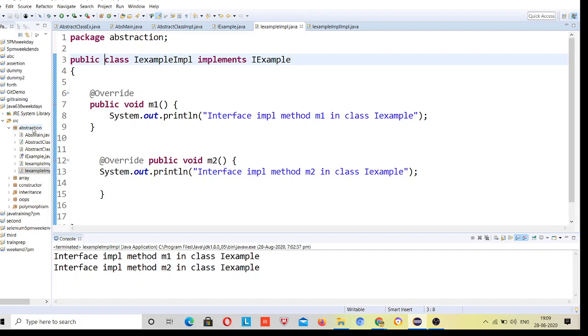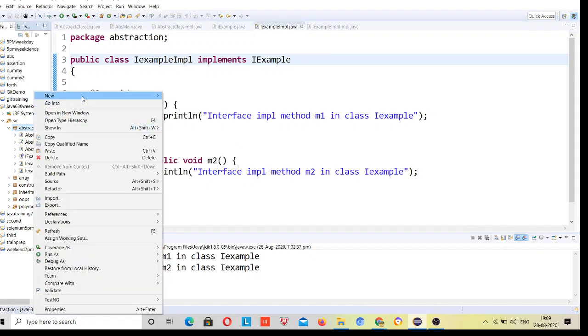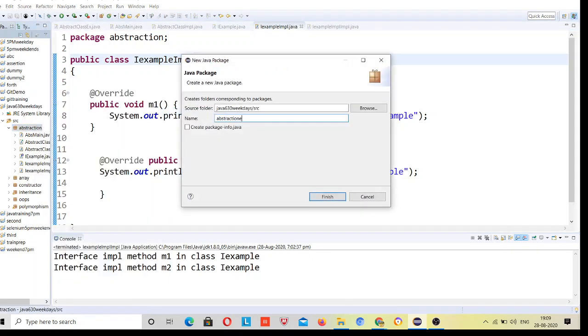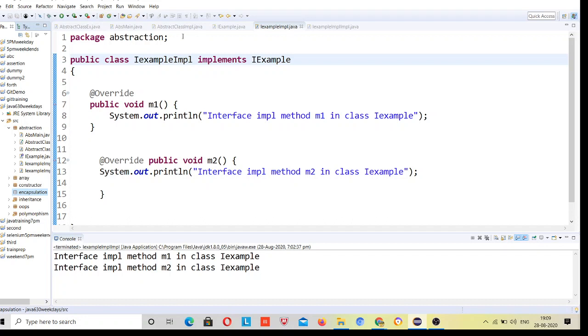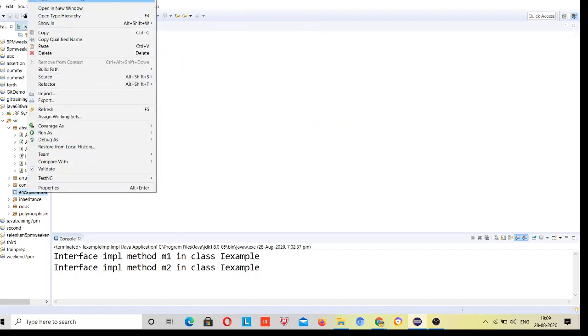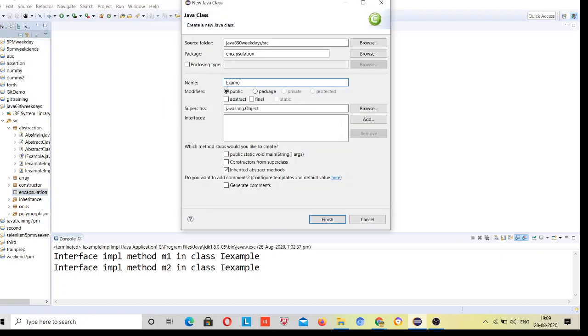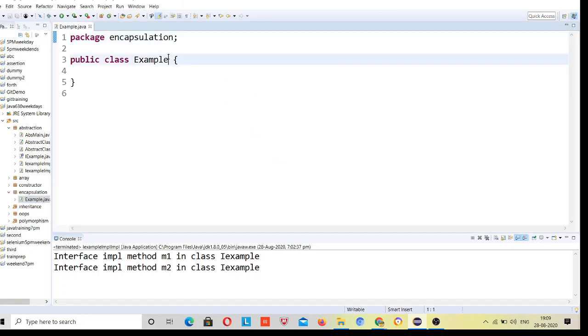Okay, so now the third point is encapsulation. What is encapsulation? It is binding data into a single unit.